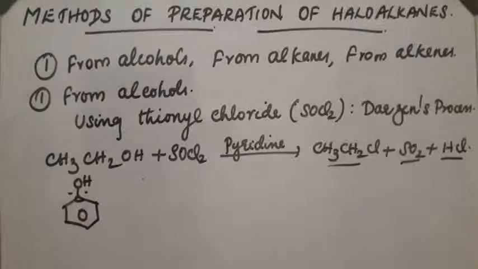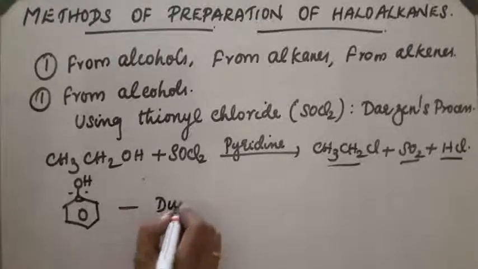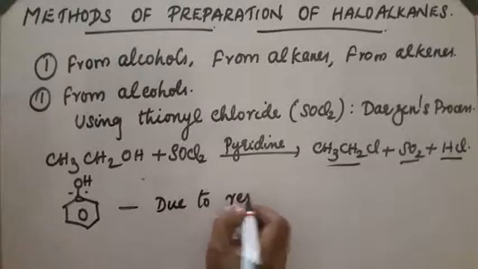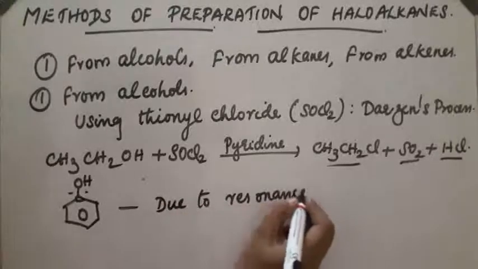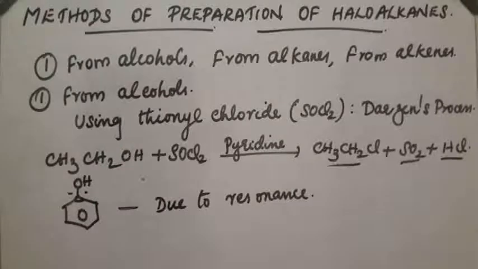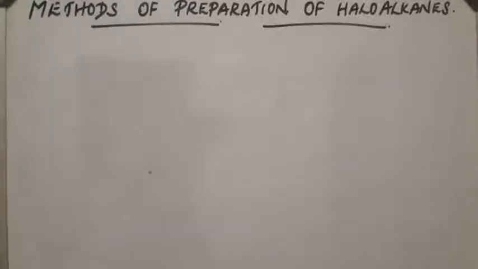It is very difficult to break the C-O bond due to resonance. So this method is not suitable, and aryl halides cannot be prepared from alcohols.